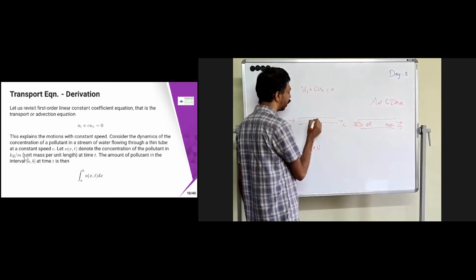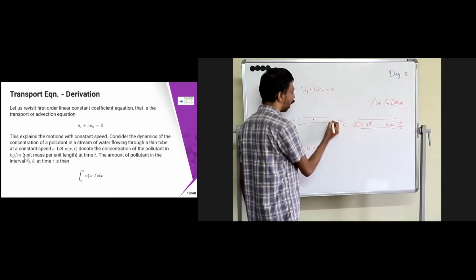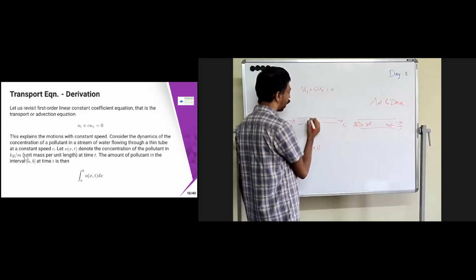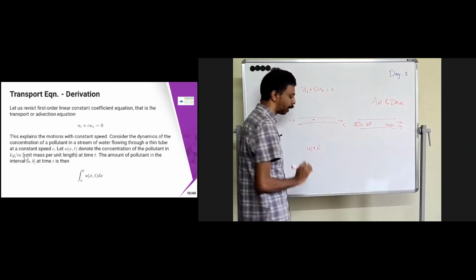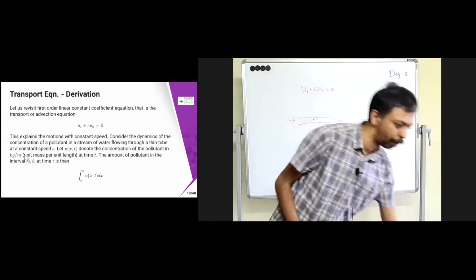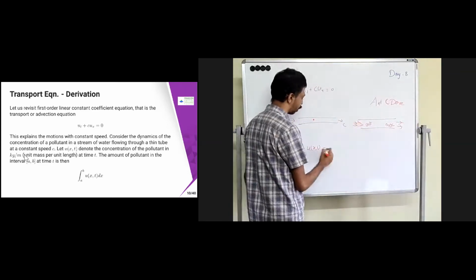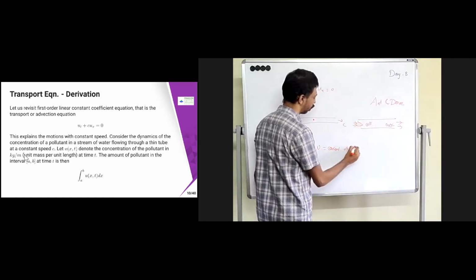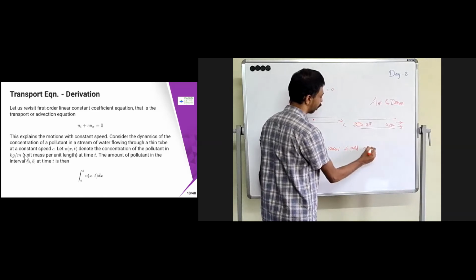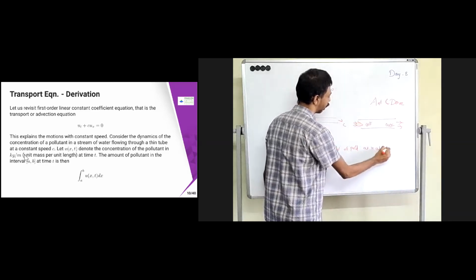This is going to travel along after a certain time step. So u of x comma t denotes the concentration of the pollutant at location x at time t.